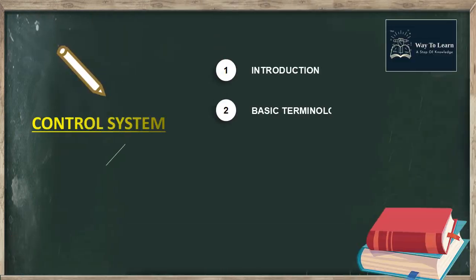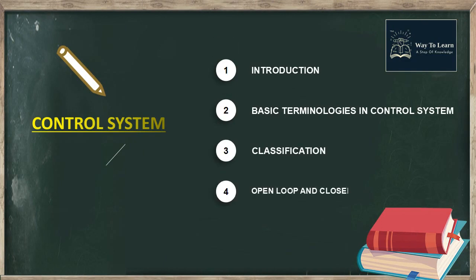In this video, I will explain the basic four parts of control system. The first one is the introduction of control system. Then I will explain the basic terms that are used in control system. Third part is the classification of control system, and the fourth part is the most important part of the basic control system, which is open and closed loop control system.